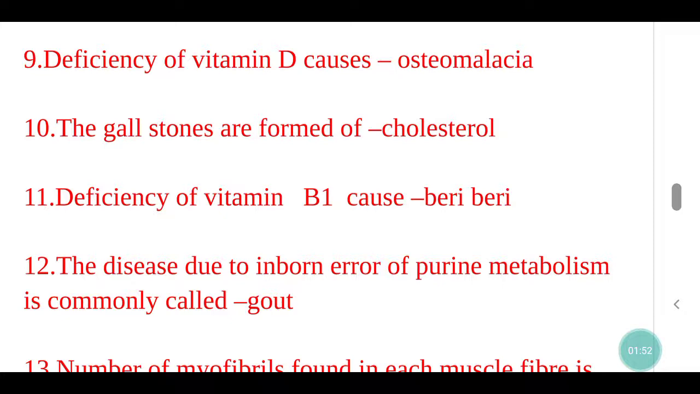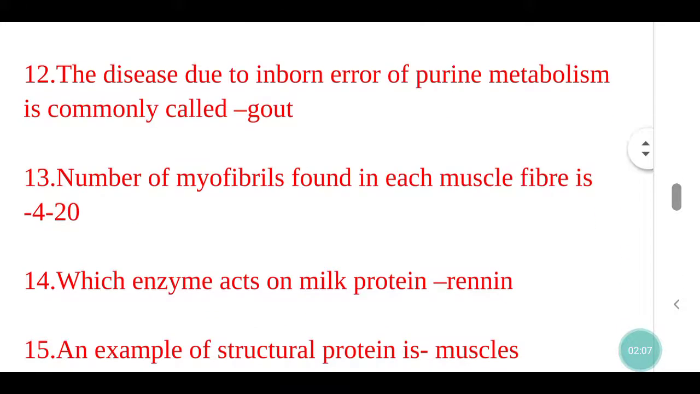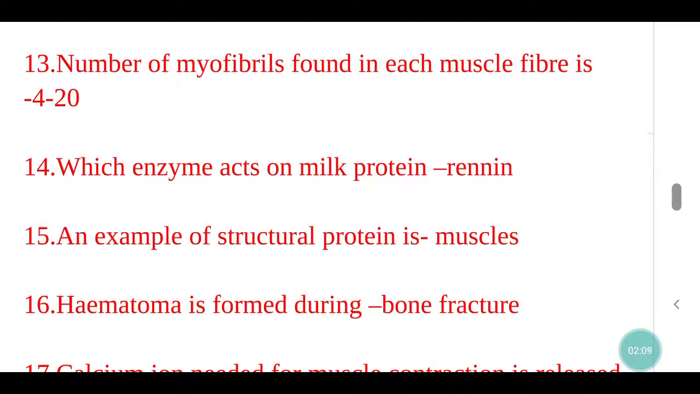Deficiency of vitamin B1 causes beriberi. The disease due to inborn error of urine metabolism is commonly called gout. Number of myofibrils found in each muscle fiber is 4 to 20.